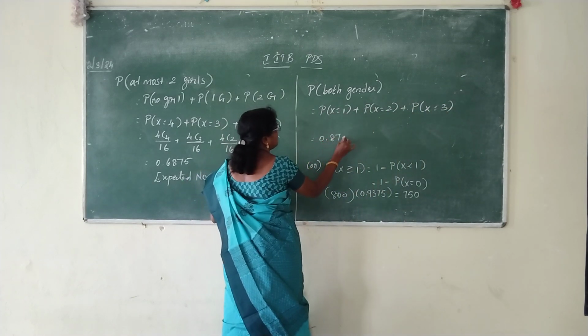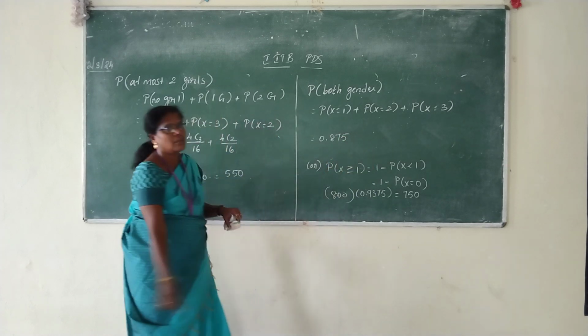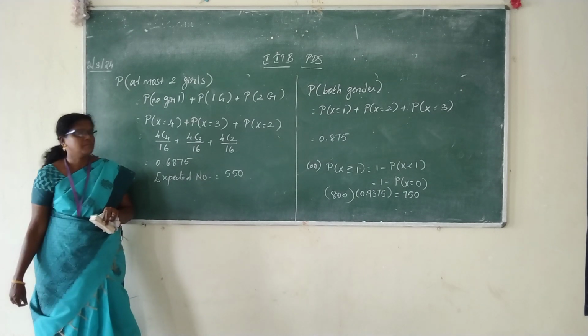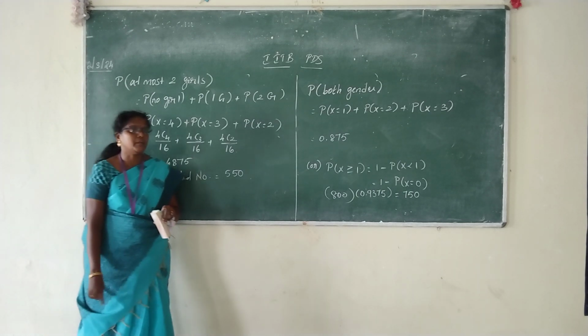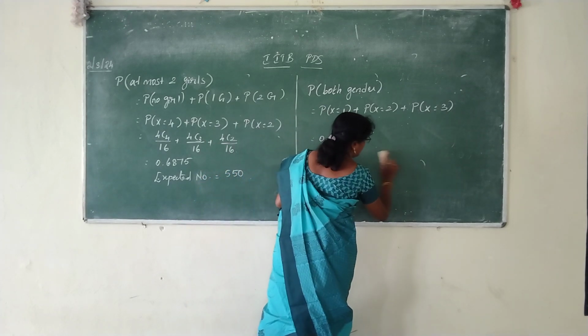0.8765. Calculate the expected number. 700. Very good.